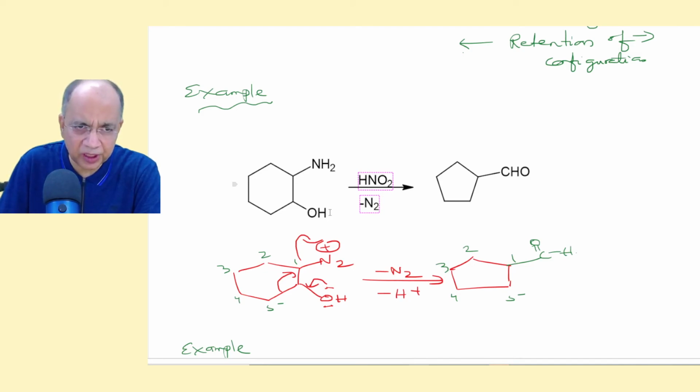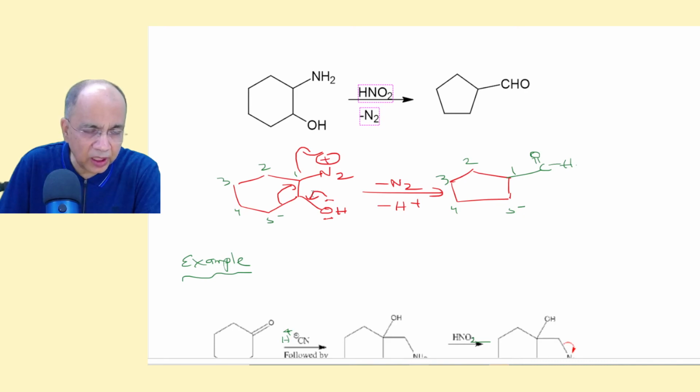It is never formed here. The double bond will come here, but there will be a ring contraction product. I have shown it here. The double bond will come here, and there is a ring residue migrating, so that there is a ring contraction.